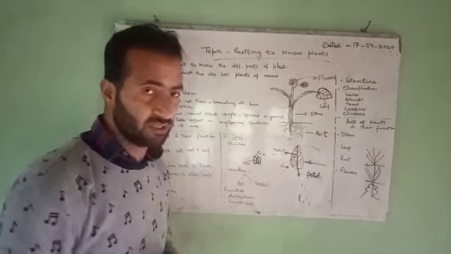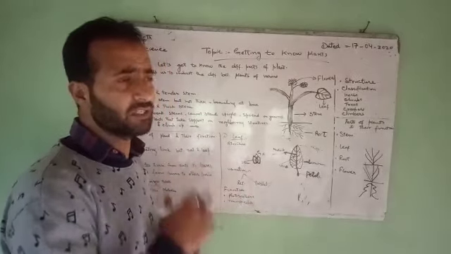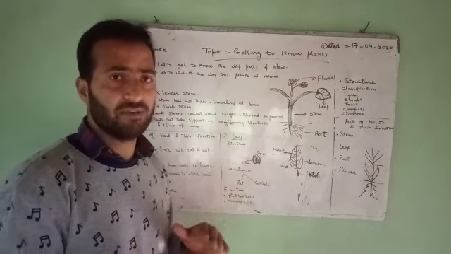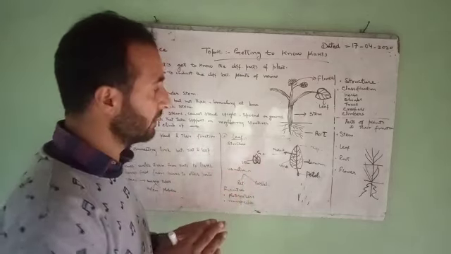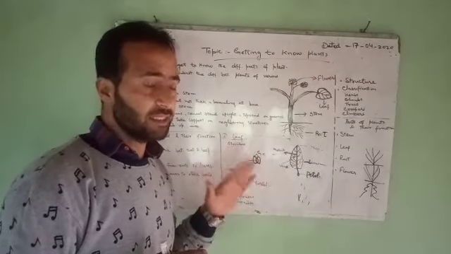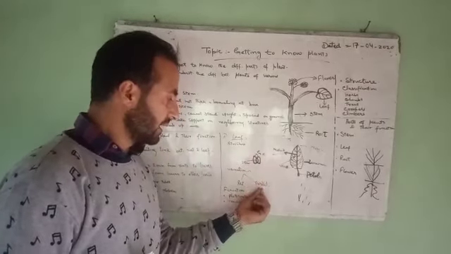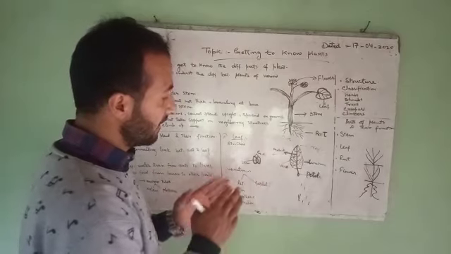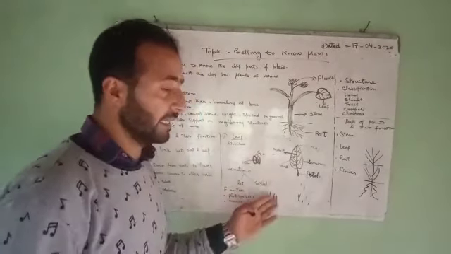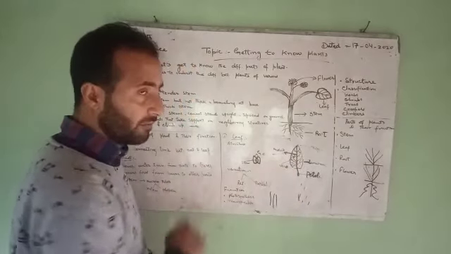What is reticulate venation? Reticulate venation is that type of venation in which veins are arranged in a net-like pattern, or we can say veins are arranged in a branching pattern in a leaf. This type of venation is known as reticulate venation. And what is parallel venation? Parallel venation is that type of venation in which veins are arranged parallel to each other in a leaf, as we see in the leaves of the maize plant. So this was all about venation.